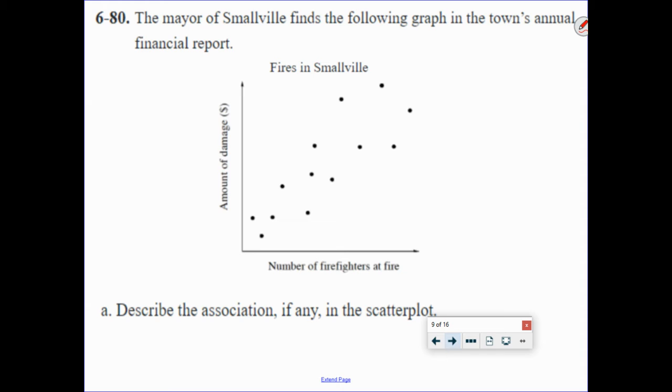All right, so the association, hopefully you found that it was probably something a little like this, okay? There definitely seems to be a linear, positive association. It's going up, linear positive, and it's fairly strong. I'd probably say moderate. Okay, so linear, strong, or linear, moderate, positive association with no really outliers.